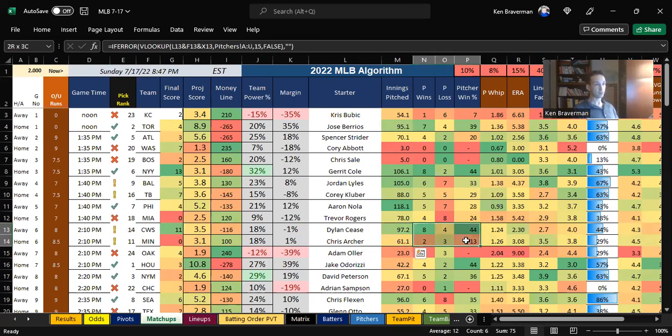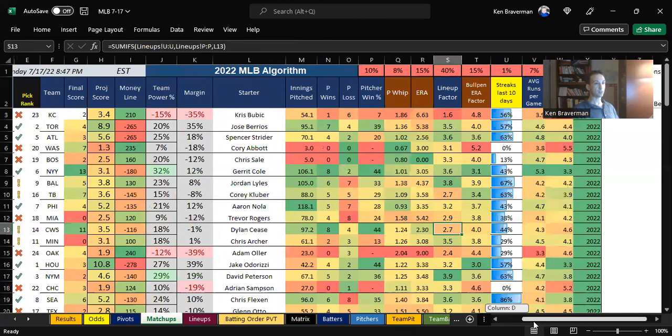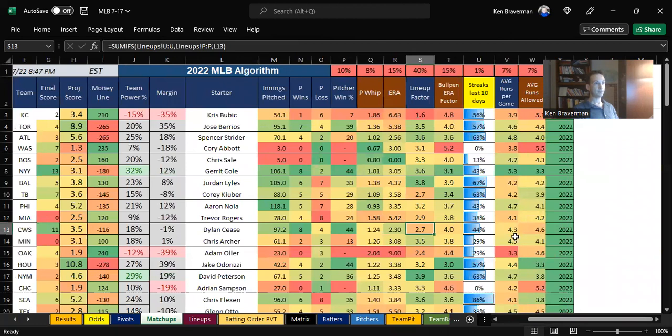They have extensive records. They have their ERA and their WHIP should be good. So what's going on? Well, I can see that the White Sox lineup factor is only 2.7. And I can also see that they don't score as many per game and they give up a little bit more per game. All right.